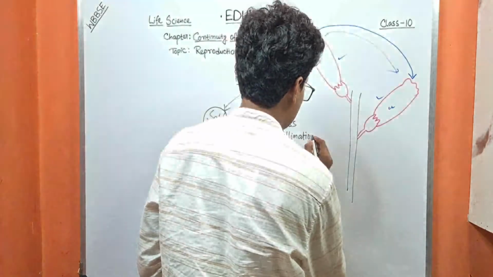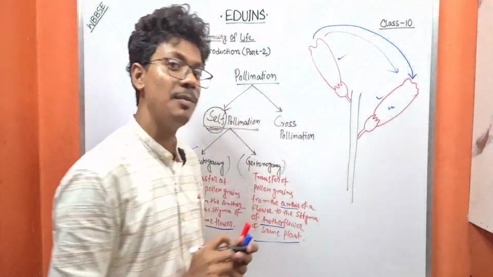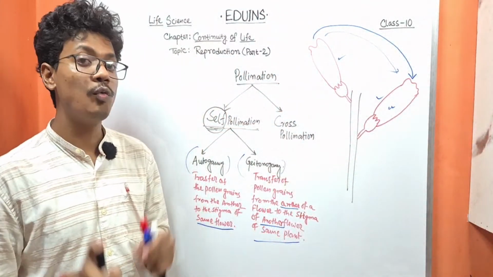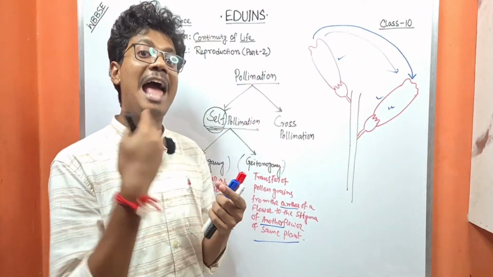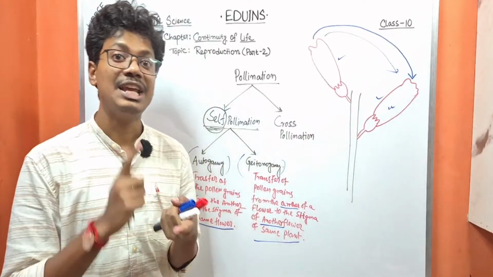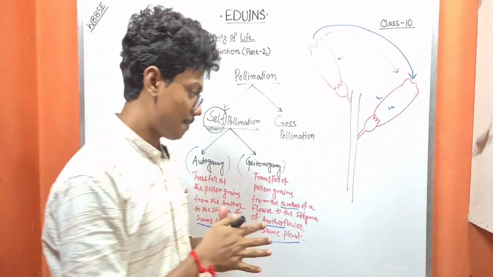Cross-pollination is the process of transfer of the pollen grains from a flower of one plant to the flower of another plant, but of the same species.